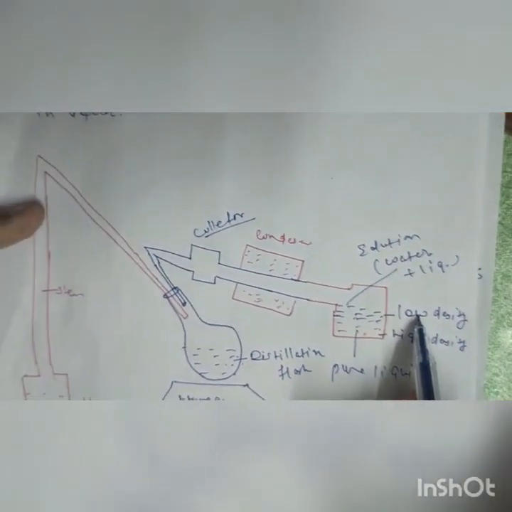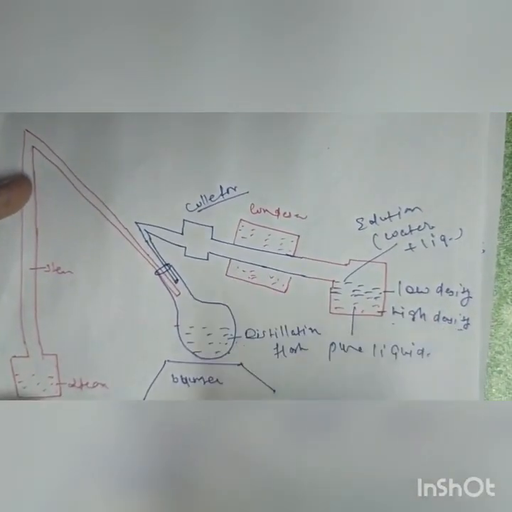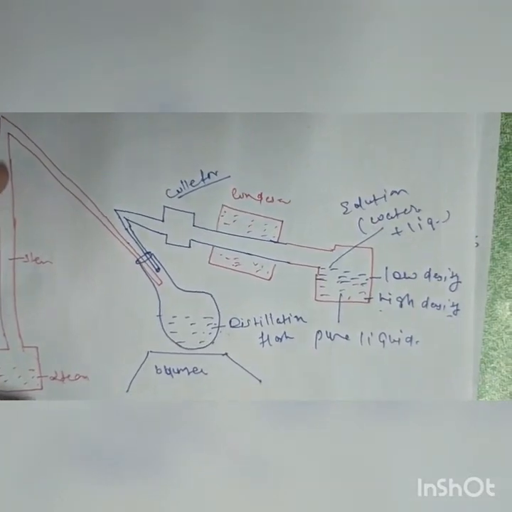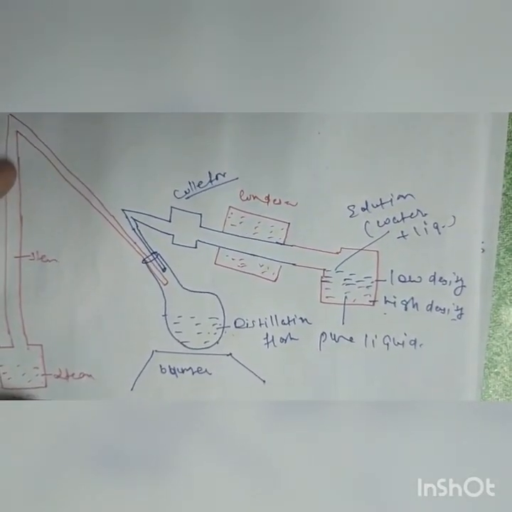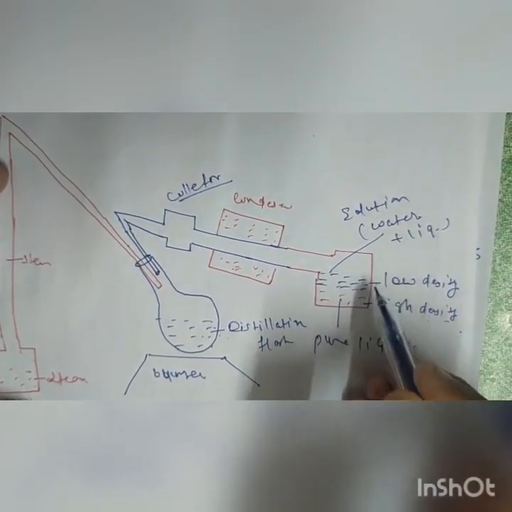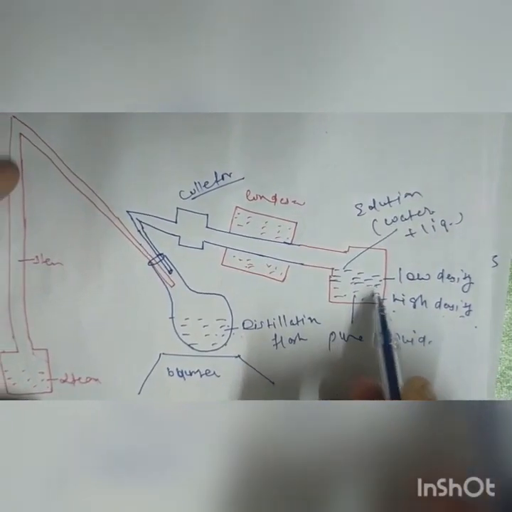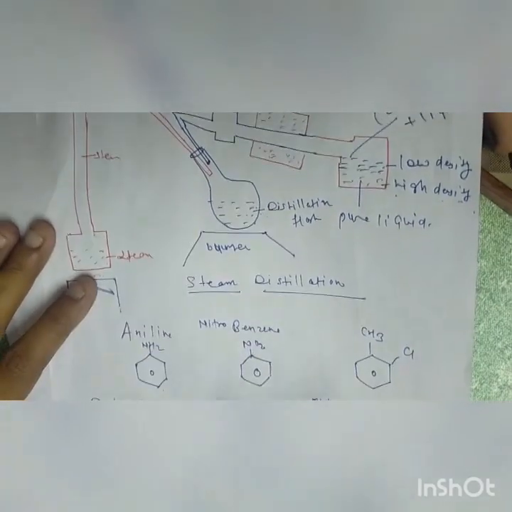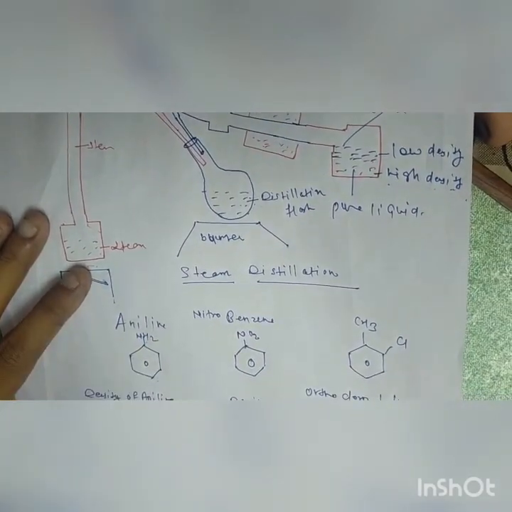So here we finally get the low density liquid and the high density liquid. As we know, aniline, nitrobenzene and orthochlorotoluene are higher in density in comparison to water. So water will collect above the aniline or nitrobenzene. So steam distillation is the last distillation type, and here our distillation topic is